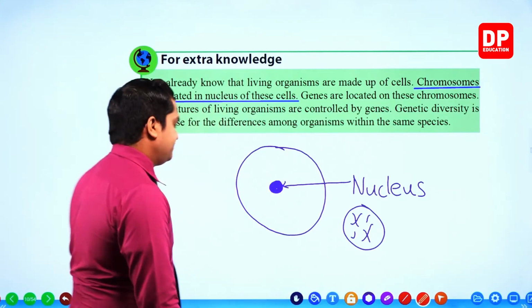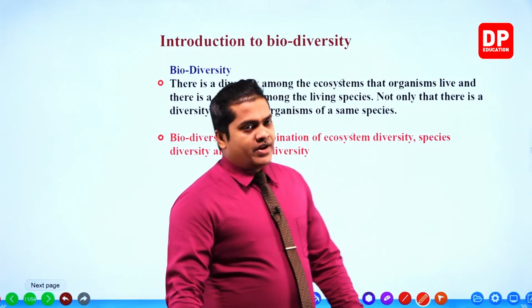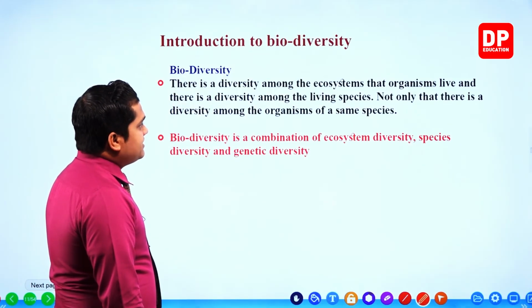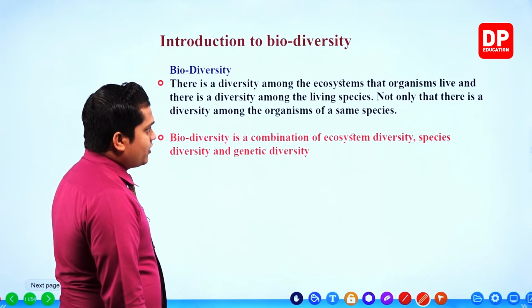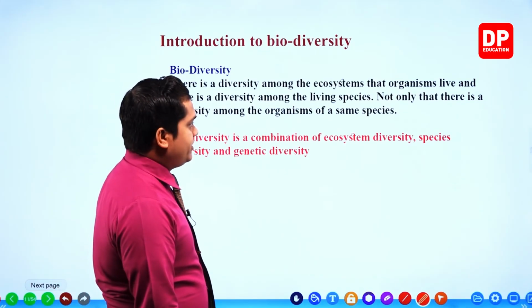Right then, finally we have discussed all the things related to the biodiversity part. Now it's time to get some idea about what this biodiversity is. My dear children, you are given the topic biodiversity. There is a diversity among the ecosystems that organisms live in, and there is a diversity among the living species.